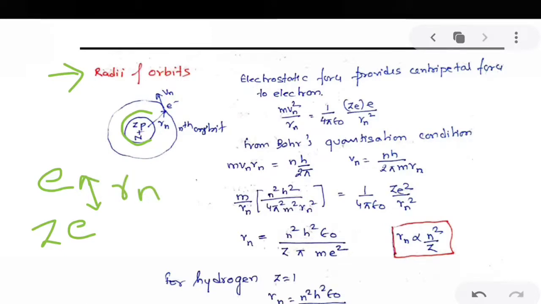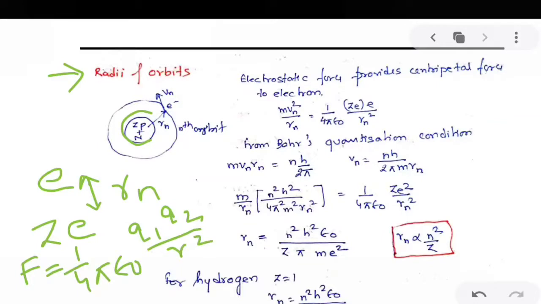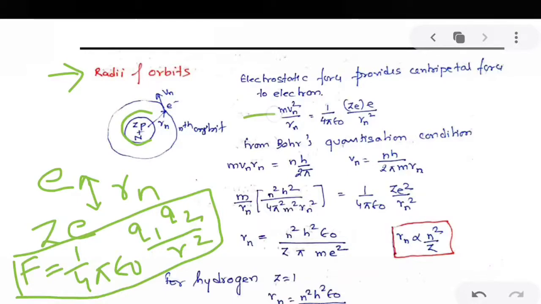So what is the expression for electrostatic force? F equals 1 by 4 pi epsilon naught Q1 Q2 by R square. This is the expression for electrostatic force. Now this electrostatic force provides the centripetal force which is required for the circular motion. So here we have equated it to the centripetal force.